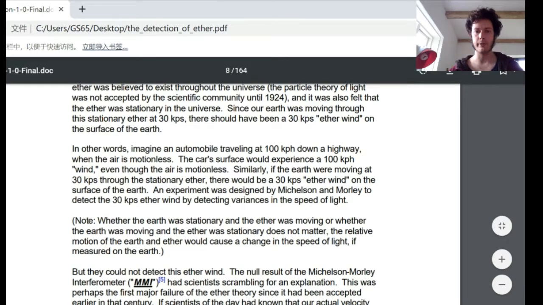In other words, imagine an automobile traveling at 100 kilometers per hour down a highway when the air is motionless. The car's surface will experience a 100 kilometer per hour wind, even though the air is motionless. Similarly, if the Earth were moving at 30 kilometers per second through the stationary ether, there would be a 30 kilometer per second ether wind on the surface of the Earth.